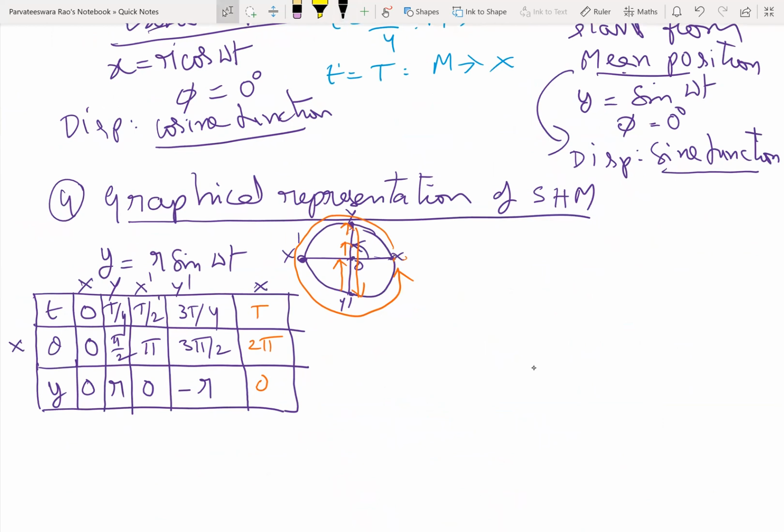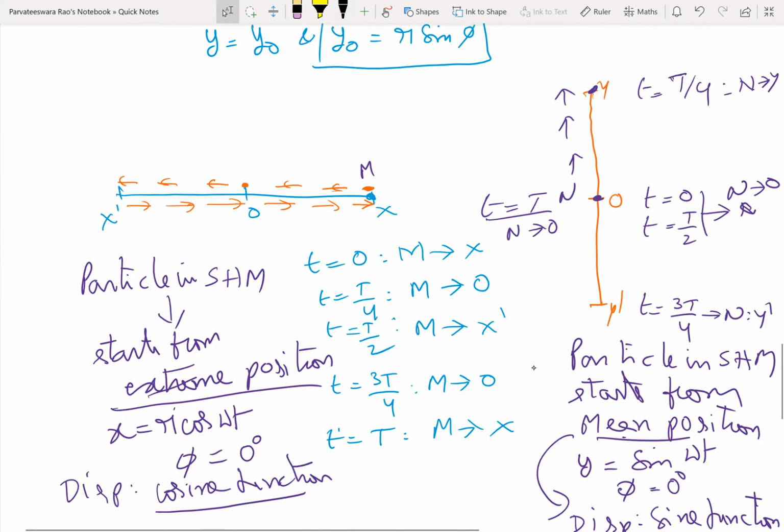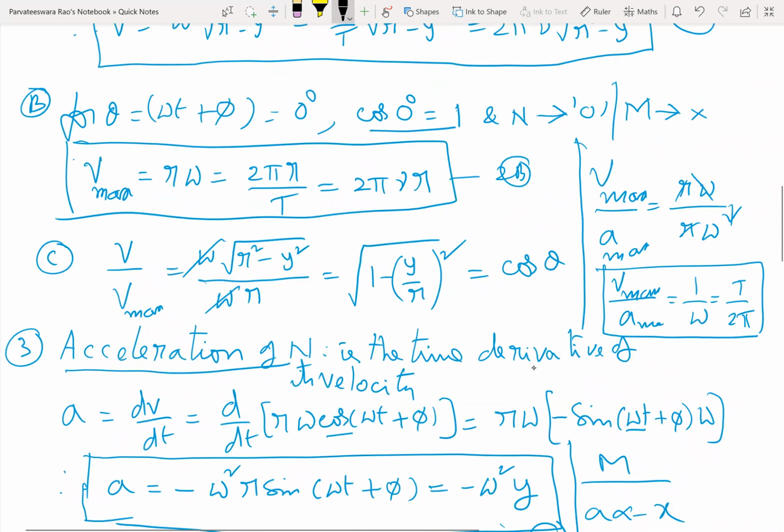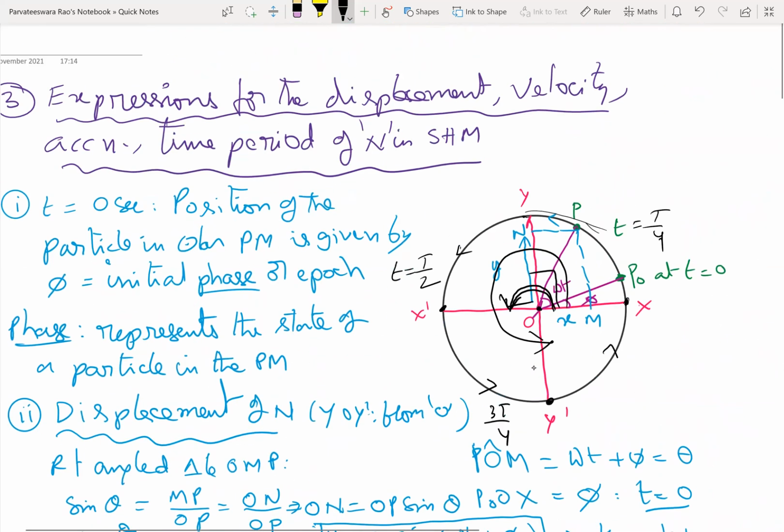Sir, I did not understand how displacement is zero for T by 2. That's what I explained yesterday. Look here. At t equal to 0, n is at O. What are these m and n? This is circular motion, correct?